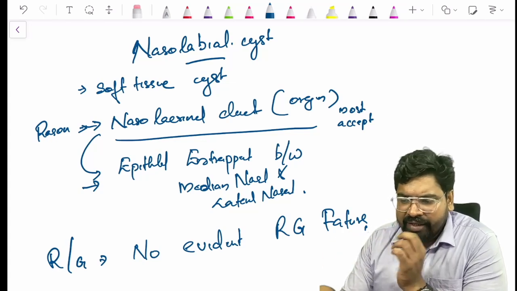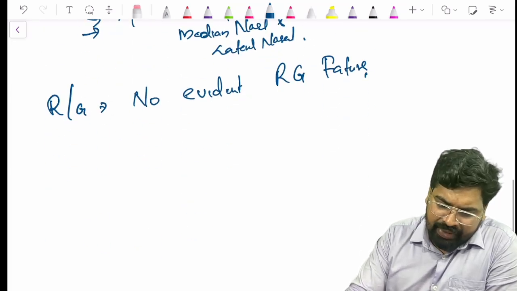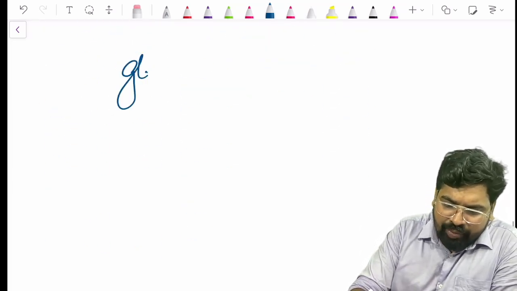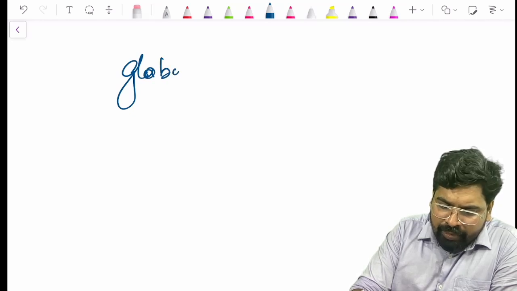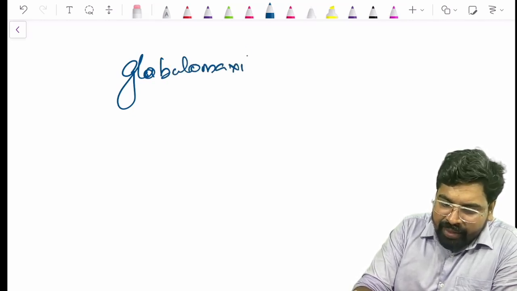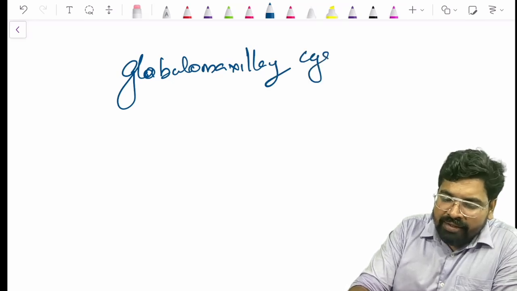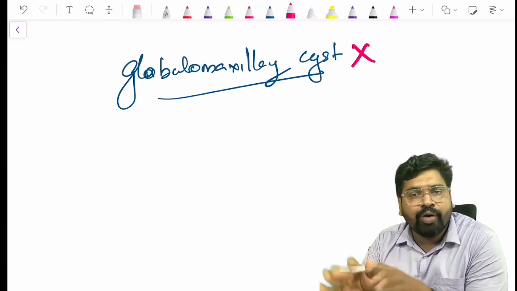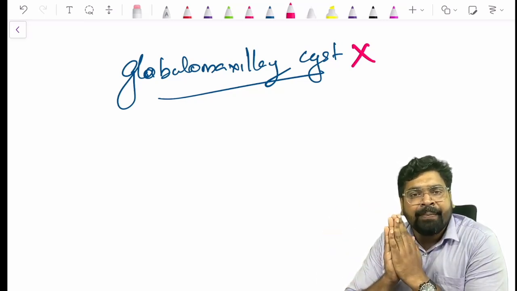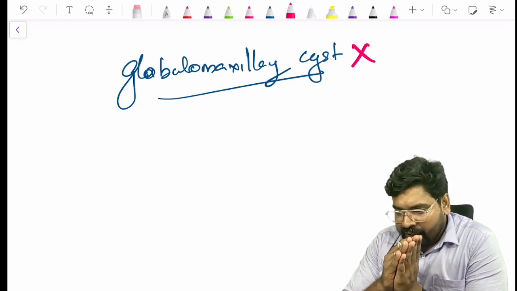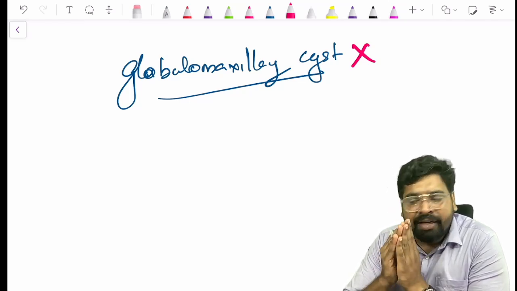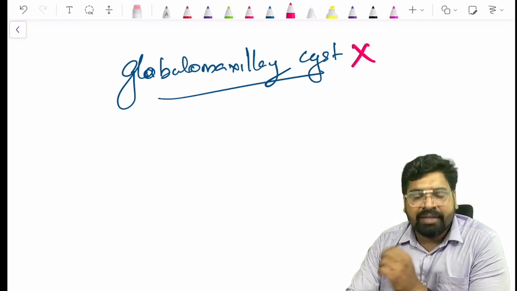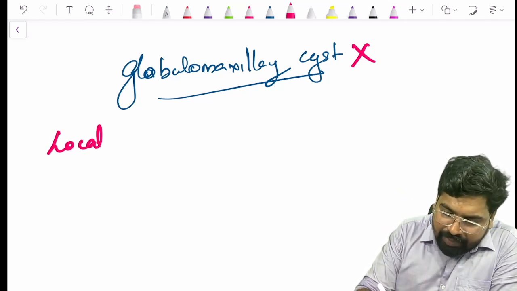Now, last one, there is a cyst called a globulomaxillary cyst. You may have heard about it. Actually, this is a misnomer. We don't use this term now. There is nothing called a globulomaxillary cyst now. It usually comes in a location, and the location is very much important here.